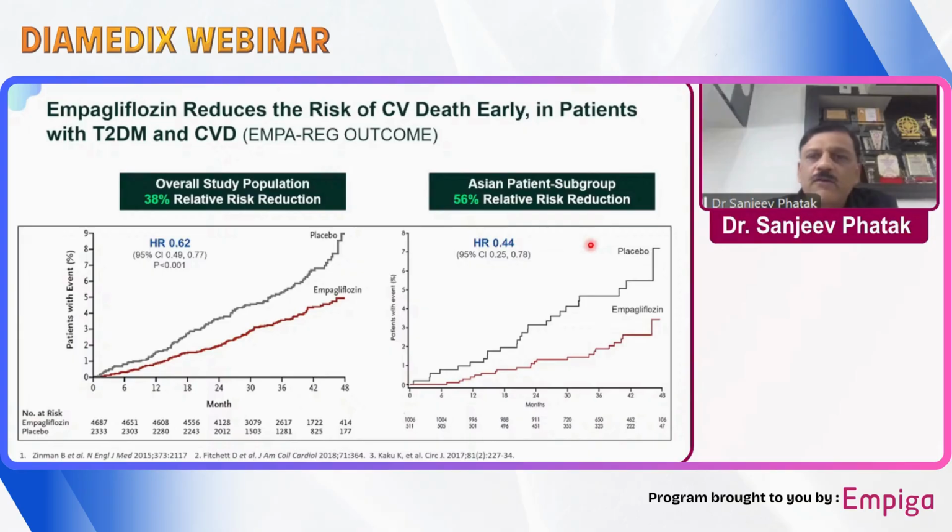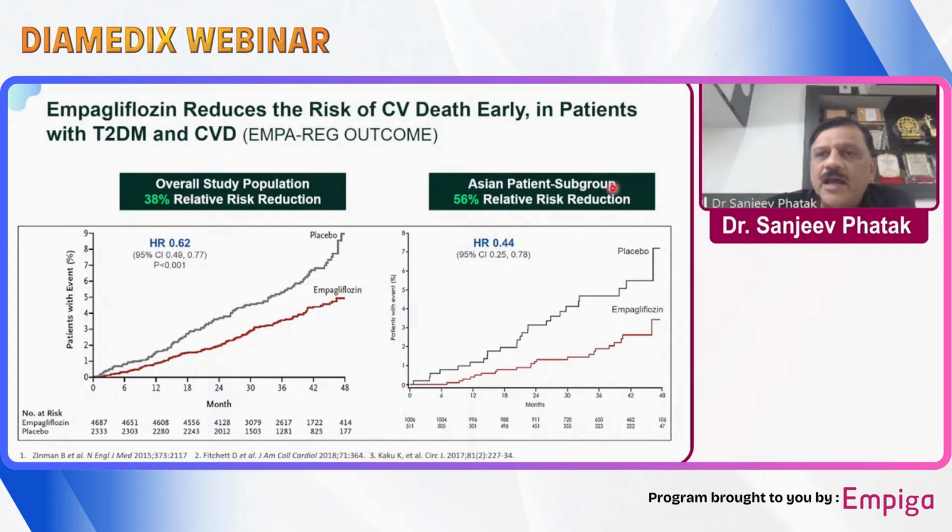So in spite of glycemic equipoise in both the groups, the empagliflozin arm showed a significant 38% relative risk reduction compared to placebo, hazard ratio 0.62, very significant p-value of less than 0.001, which means that empagliflozin plus standard of care reduced the cardiovascular risk by about 38% in the EMPA-REG study.